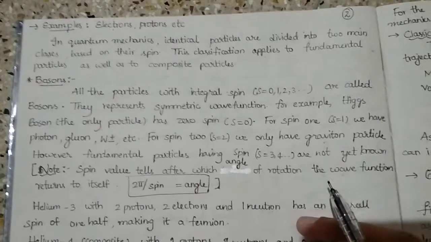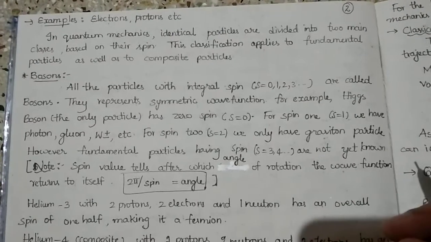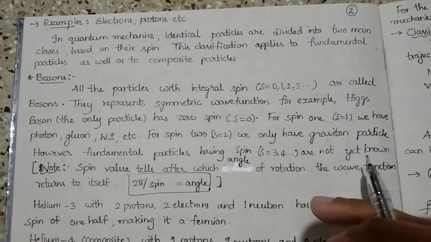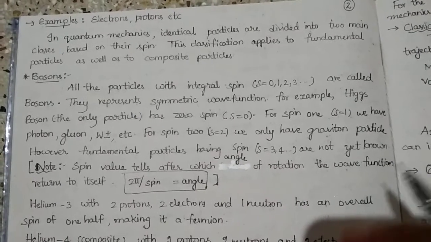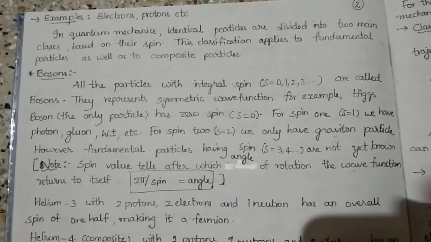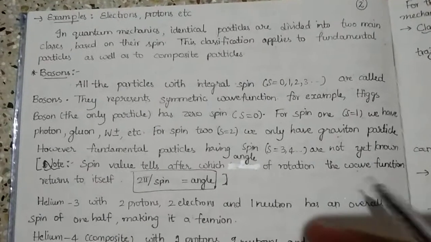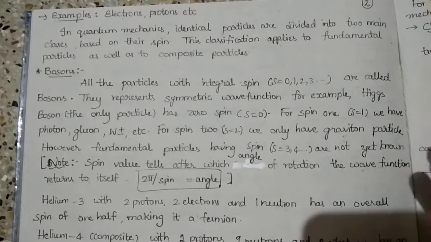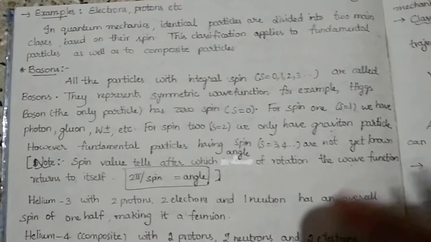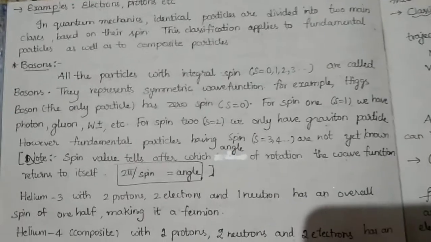But composite particles are like the helium atom, which is made up of neutrons, protons, electrons. The hydrogen atom is made up of proton and electron, many particles. So that is regarding composite particles. But a fundamental particle means just like electron, positron, like that.